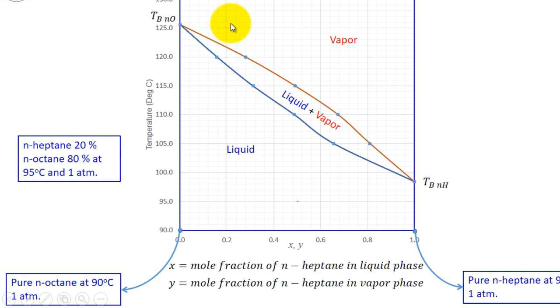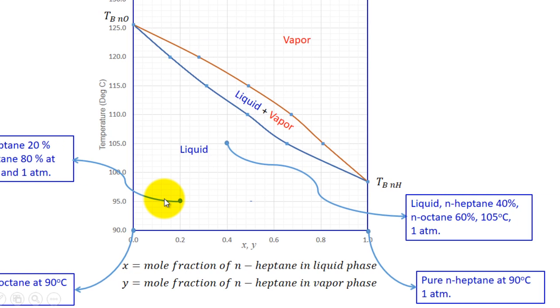Now where it will come here, it will depend upon the temperature. The temperature is 95 degrees centigrade here. So the point will come here. This is the point. This point represents normal heptane and octane. Therefore, since it falls in liquid region, this will represent liquid only. So if you take normal heptane with these percentages and temperature and pressure is this much, it will be in liquid state. If you take this, you are representing liquid with normal heptane 40%, remaining normal octane, temperature is 105 degrees centigrade. That's what it represents. So it is liquid phase only.